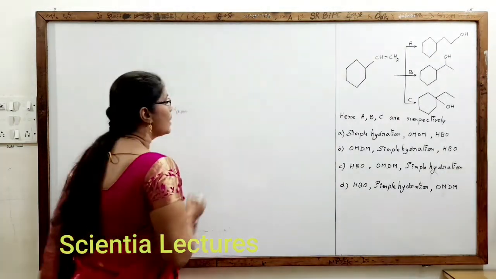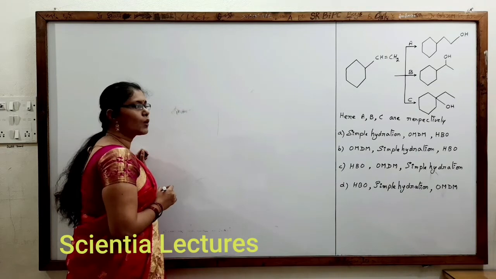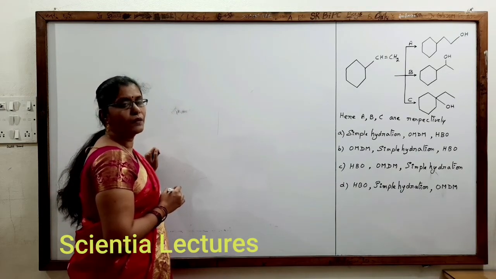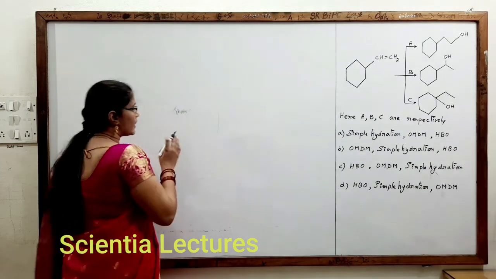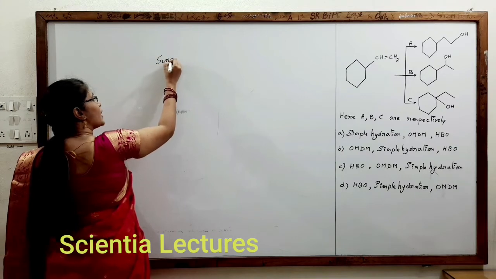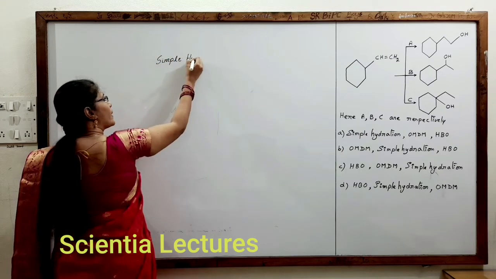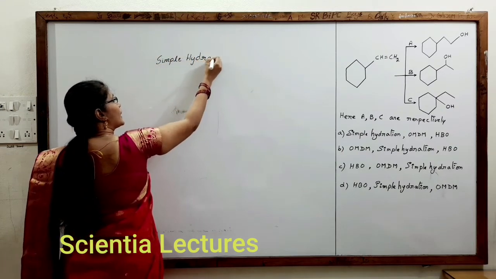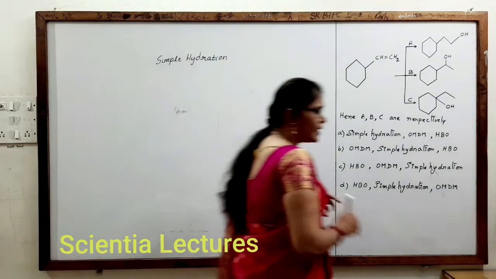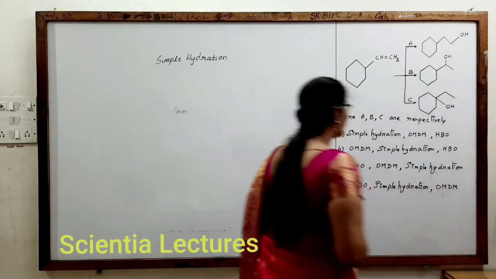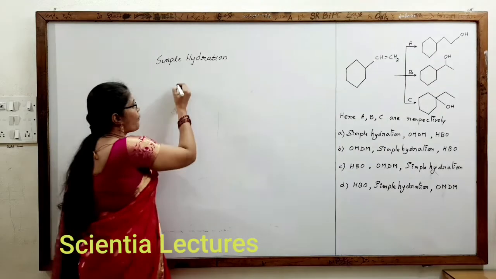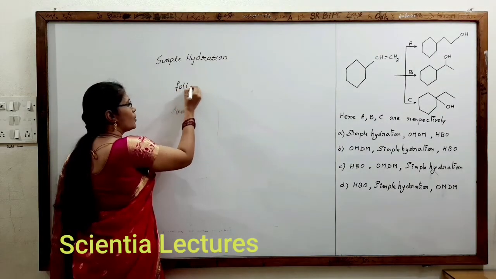Now, what is meant by OMDM, what is meant by simple hydration, and what is meant by HBO? We need to know that first. Let us see in a simple technique. By simple hydration, what products will be produced? What are the cases that we have to take? Let us check those conditions and then see what could be the correct answer. Simple hydration follows Markovnikov's rule.